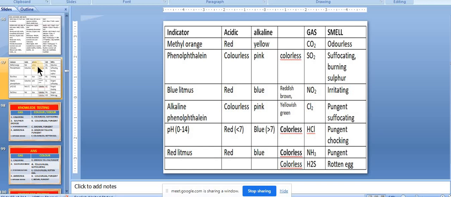Now the next part is some gases. Gases we know, carbon dioxide is colorless, SO2 is colorless, H2S is colorless, HCl is colorless, ammonia is colorless. And if you talk of colored gases, NO2 is a colored gas, chlorine is a colored gas. Basically these two gases are colored, chlorine and NO2, which will be there in our syllabus.